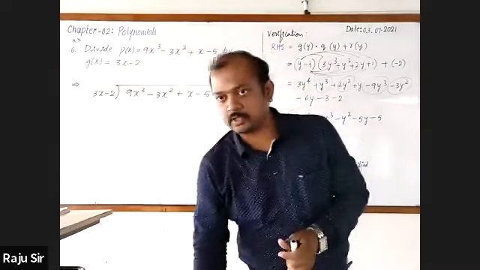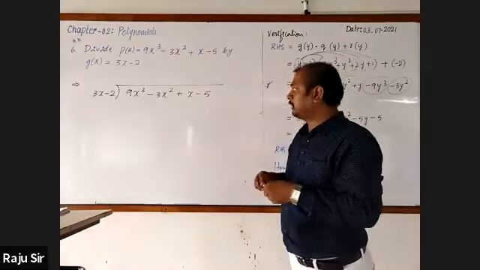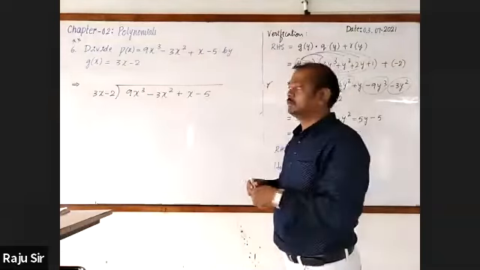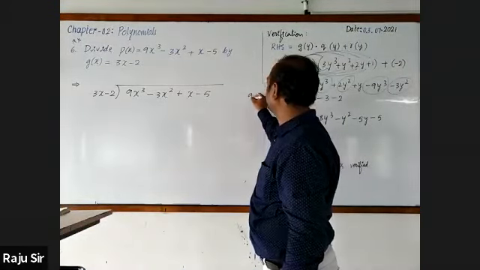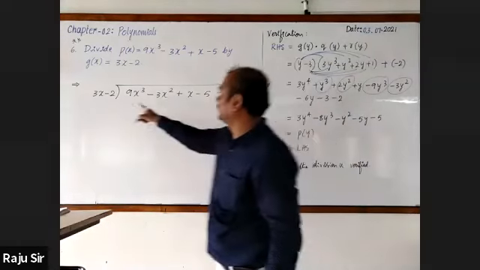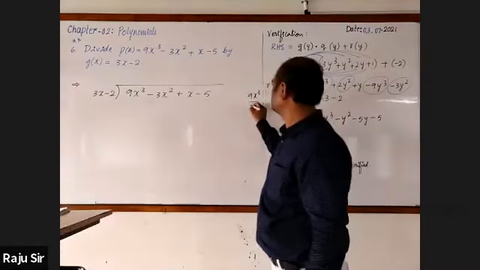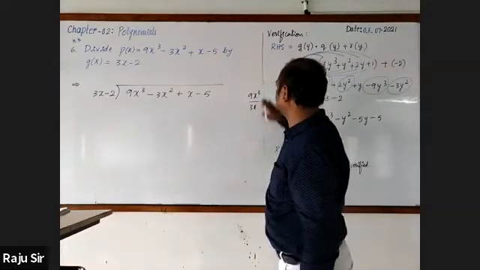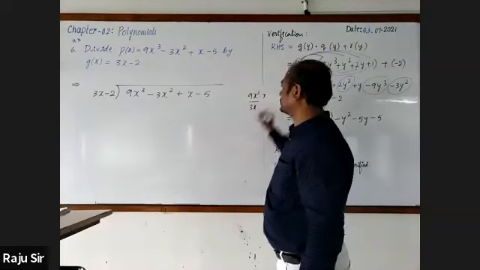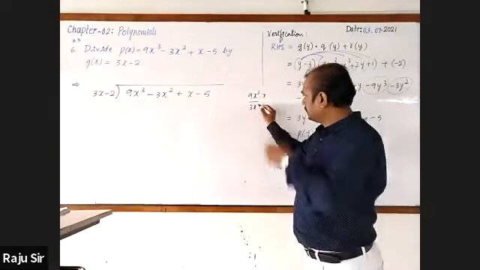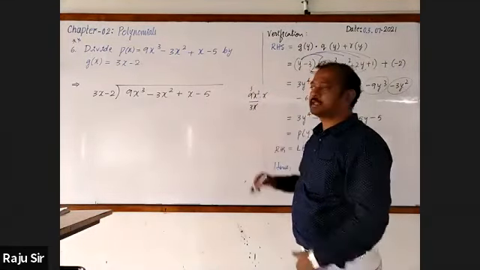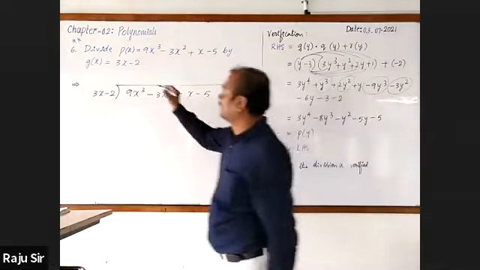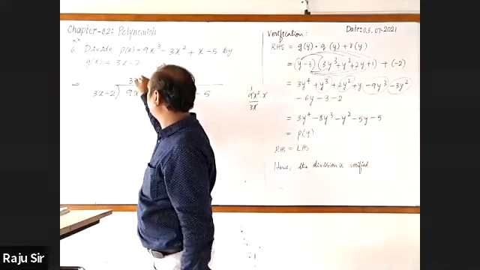We want the first term in the quotient, so I'll use the working column. In the working column we write 9x cube by 3x. X cube can be written as x square into x. Here 3 3s get cancelled. X and x get cancelled. It will be 3x square. I am writing here 3x square.